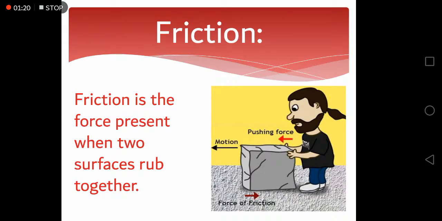And now coming to the force of friction. Friction is the force present when two surfaces rub together. As you can see in this picture here, the person is trying to push a block of cement in the forward direction while the force of friction is acting in the backward direction, which is making this task difficult to perform.